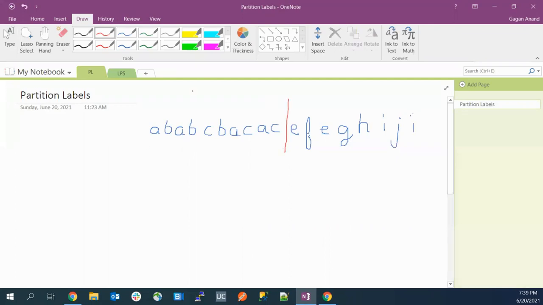We have to think like this is the first partition, or we have to say like this is the second partition. We have to divide it into sections like this. I'm not saying this is right, but I'm saying that we have to just divide it into sections like this, and we have to return this size. Like this is 7, or this is 8, or this is 2. In that way, we have to do it. Try to think now.